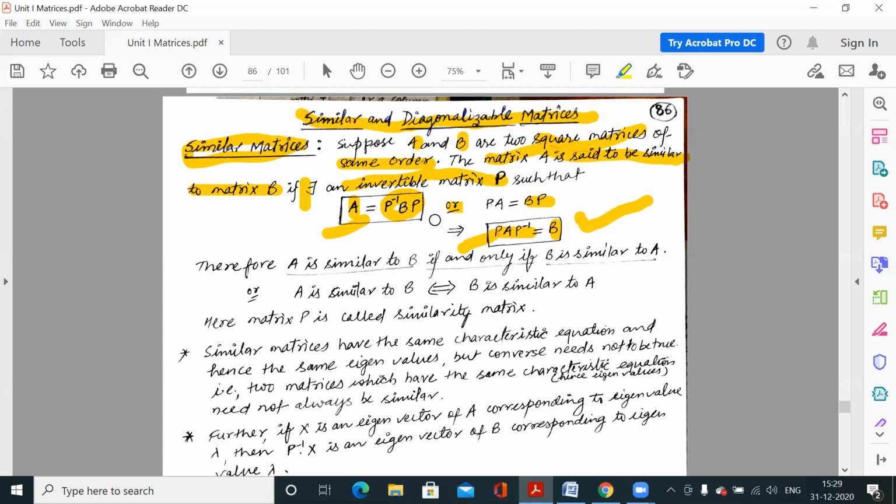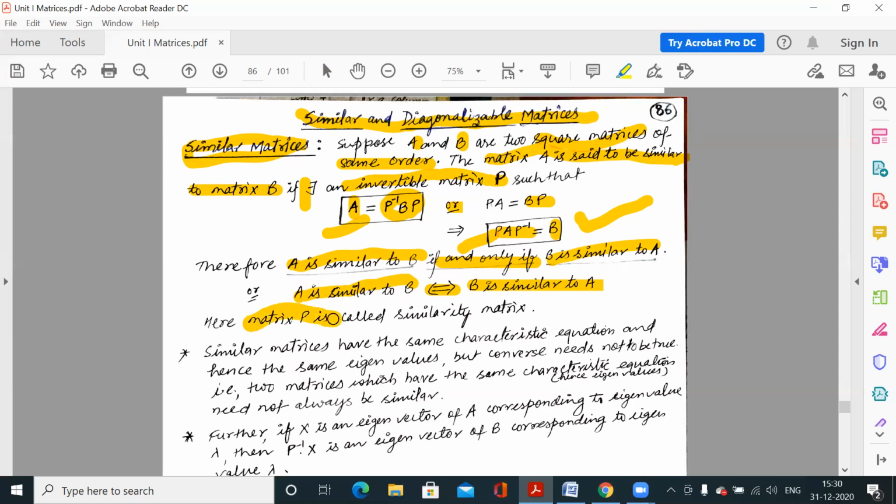These are similar matrices. Clear? So therefore, A is similar to B if and only if B is similar to A. Clear? If A is similar to B, then we have this condition, and from this condition we have this condition, and from this condition we have this condition. So B is similar to A. So this is biconditional. When A is similar to B, then B is similar to A, and when B is similar to A, then A is similar to B.